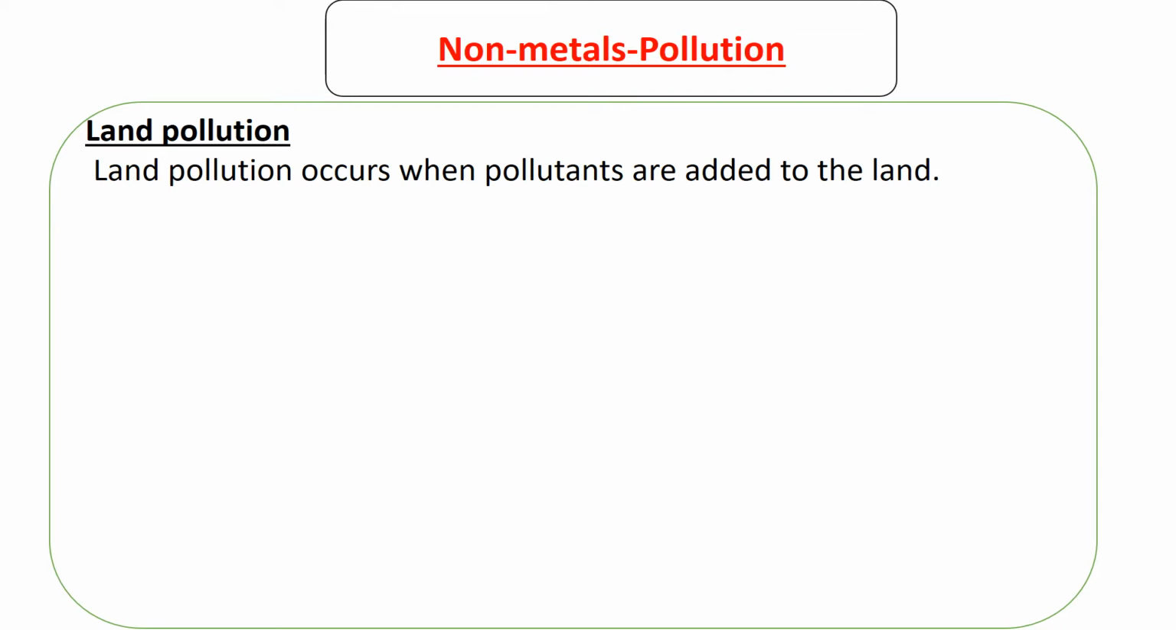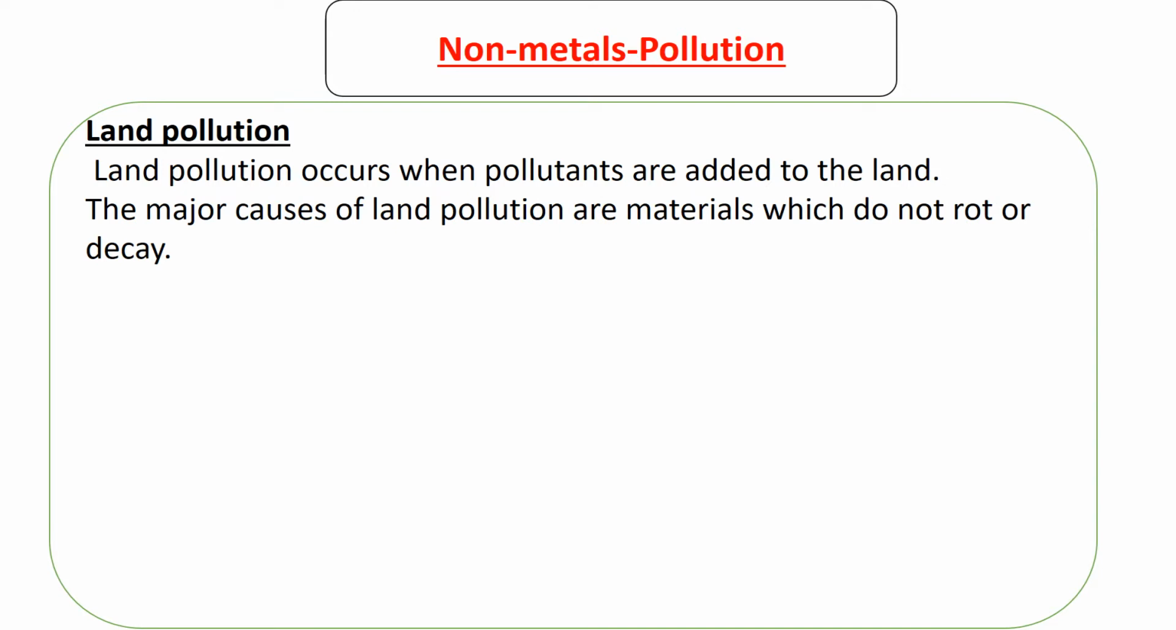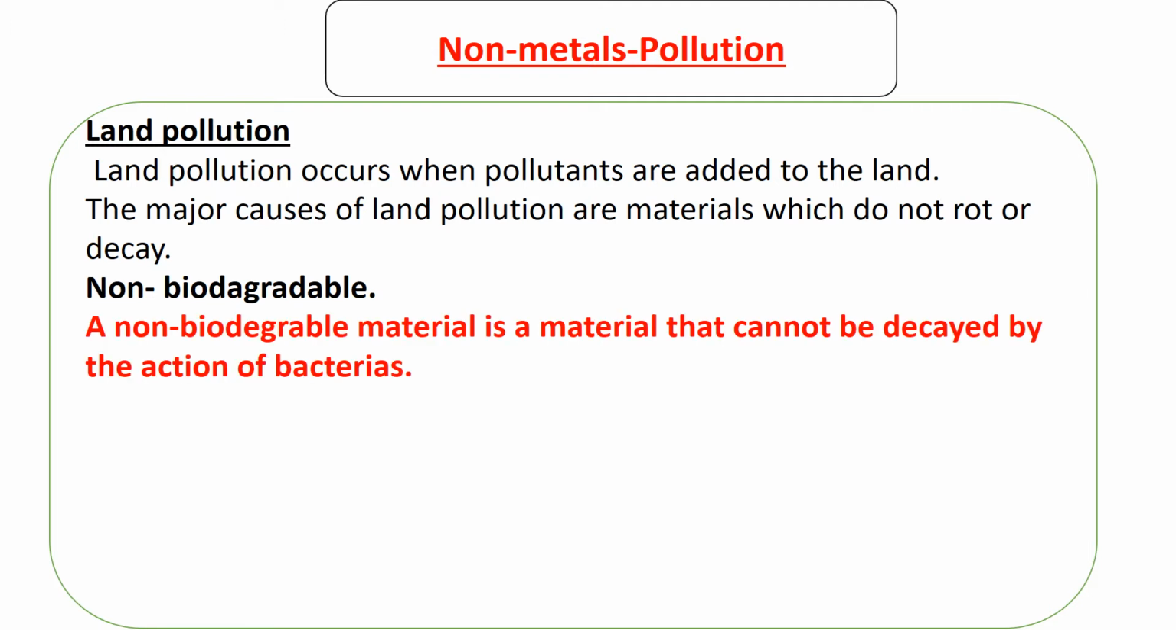Land pollution occurs when pollutants are added to the land. The major causes of land pollution are materials which do not rot or decay. So materials like paper, plastic, glass, which do not decay, are together called non-biodegradable. The definition of this word non-biodegradable is a material that cannot be decayed by the action of bacteria.